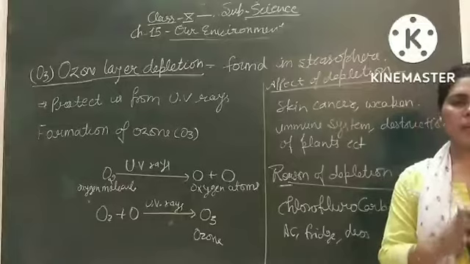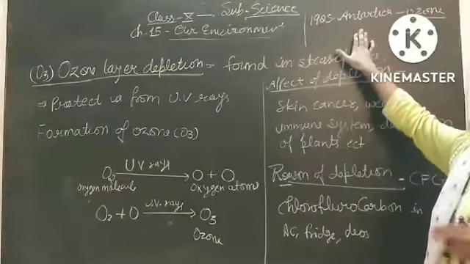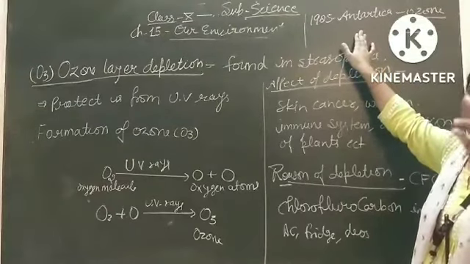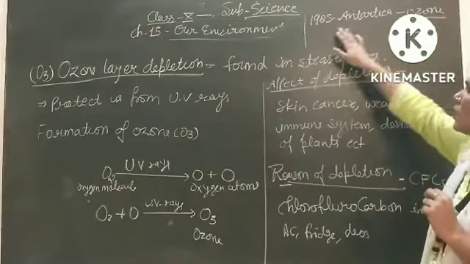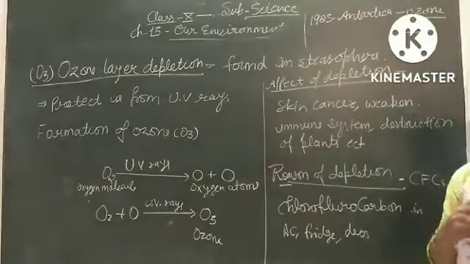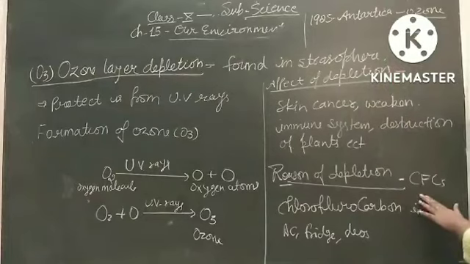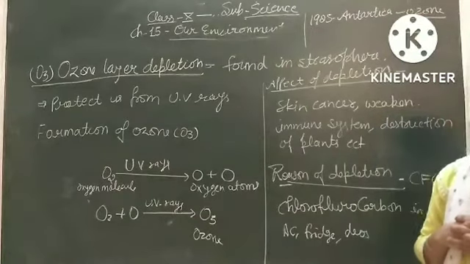These gases should be banned. In 1985, over the Antarctica region, we found that the layer of ozone became very thin. That thinning is termed the ozone hole. In 1986, the government decided that we have to produce a minimum amount of CFC. By this, we can prevent the depletion of the ozone layer.